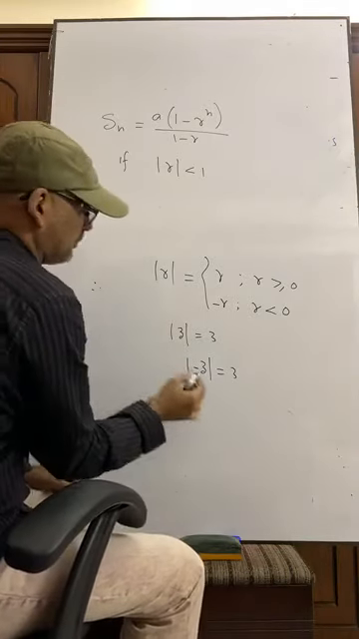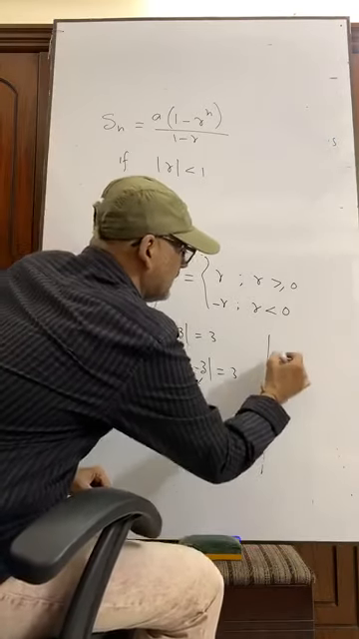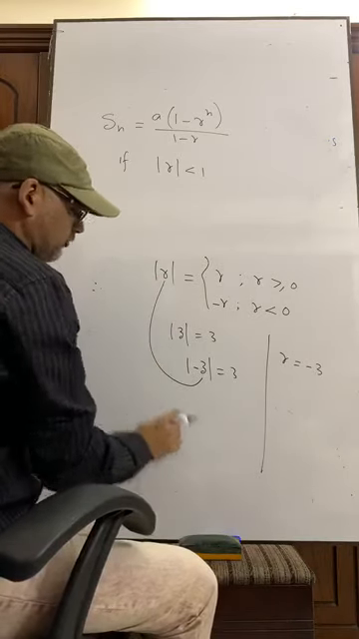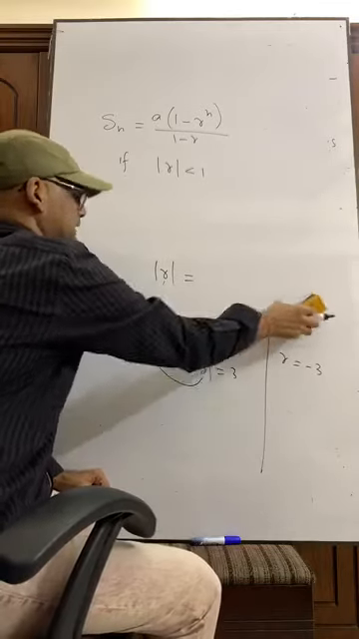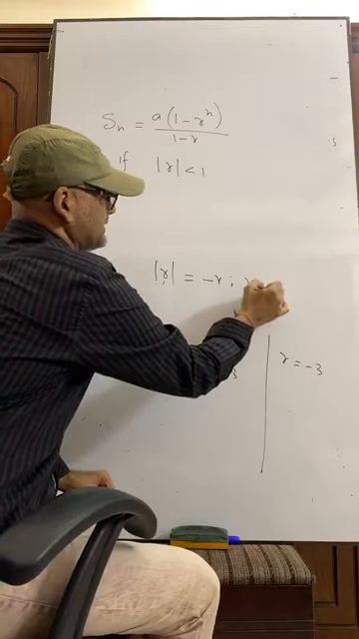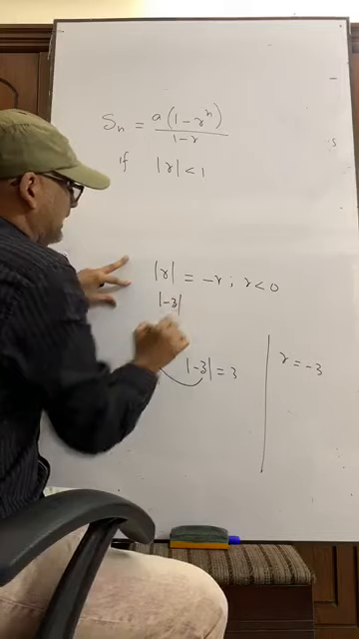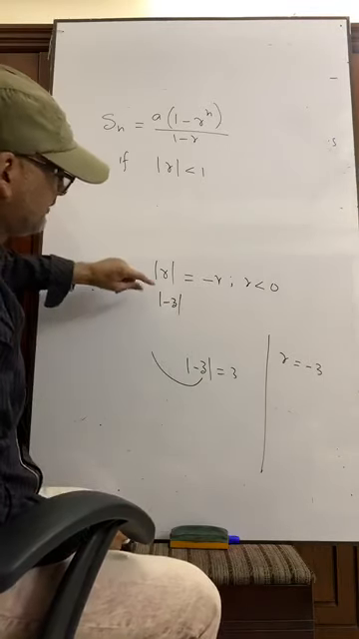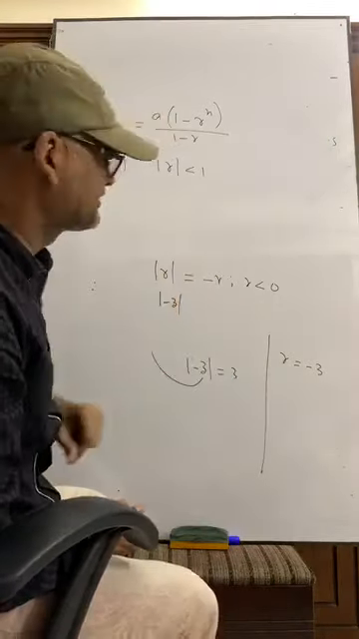Here, what is the value of r? Here the value of r is minus 3. Here r equals minus 3, the value of r in this pattern. You see the pattern? This formula is applicable here: minus r when r is less than 0. So we are going to find the absolute value of minus 3. What is the value of r? r is minus 3. For this I have written r is equal to minus 3.